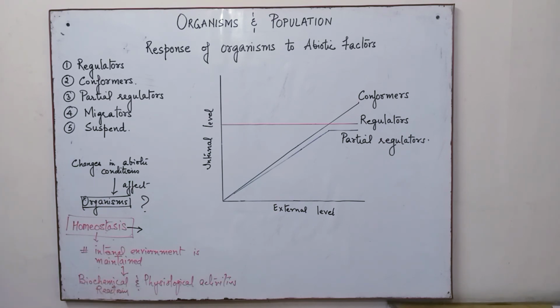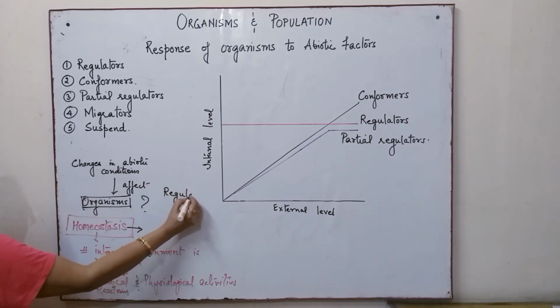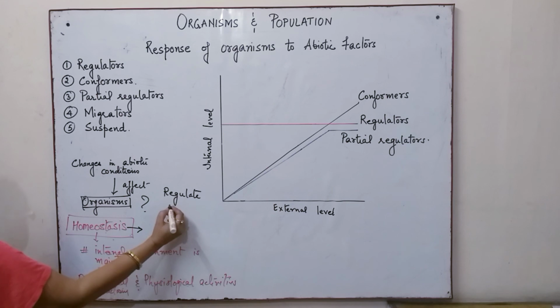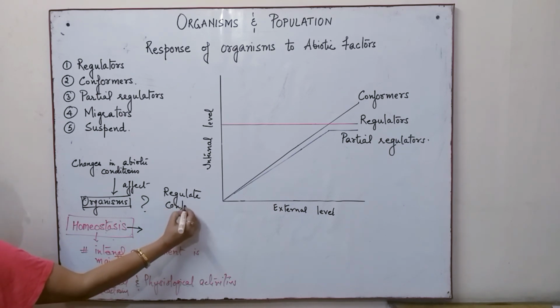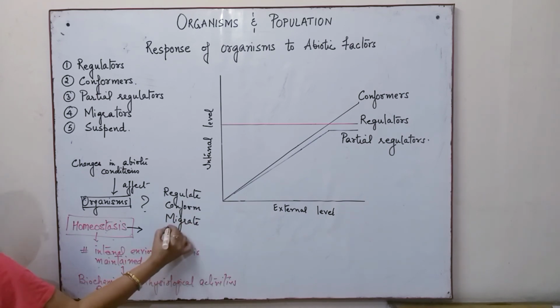Now there are different ways by which an organism can survive. First, they can regulate, or they can conform. They can migrate, they can suspend.